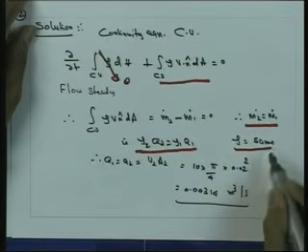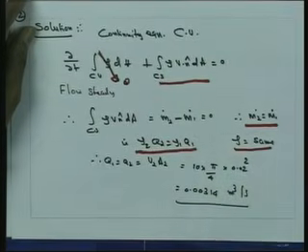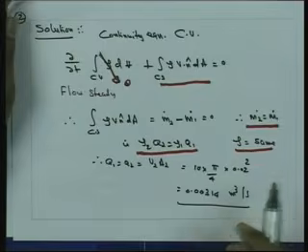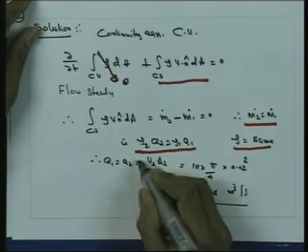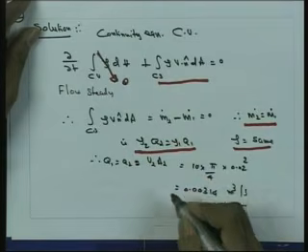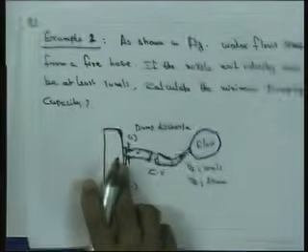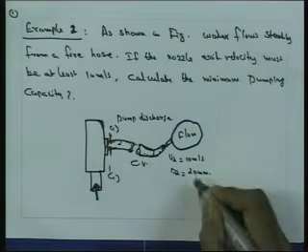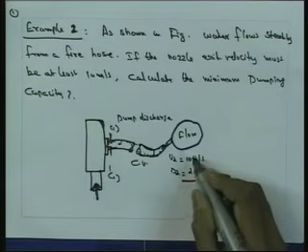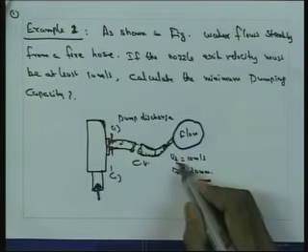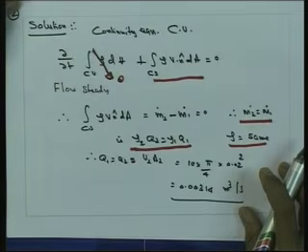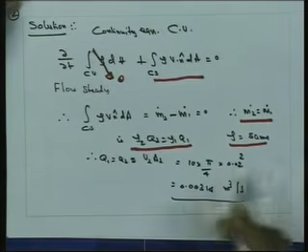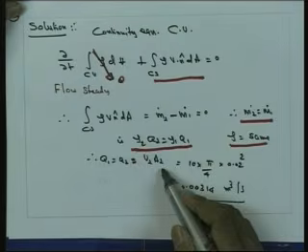Here, since we are considering water, the density is the same, so we can write q1 is equal to q2, that is equal to v2 into a2. For the fire hose which we considered, the diameter of the hose is given and the velocity is given, so we can write finally the discharge, that means the minimum pumping capacity, should be q1 is equal to q2 is equal to v2 a2.